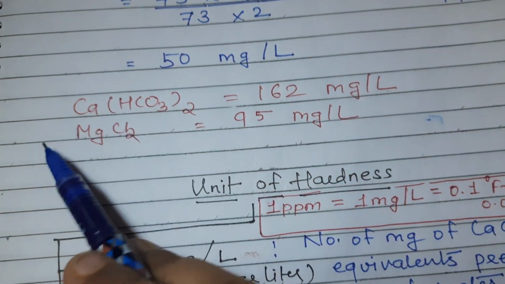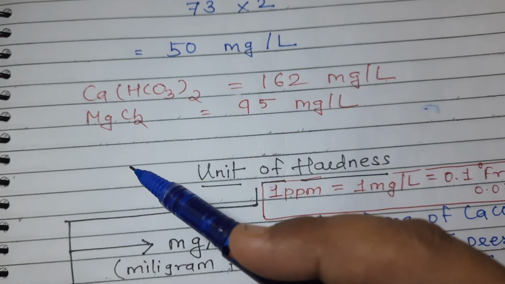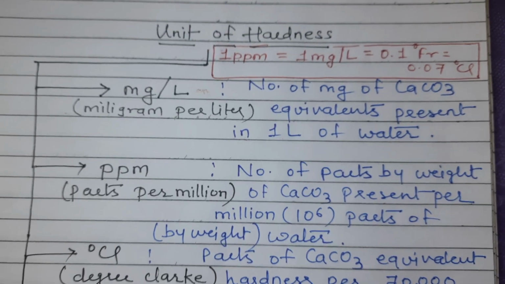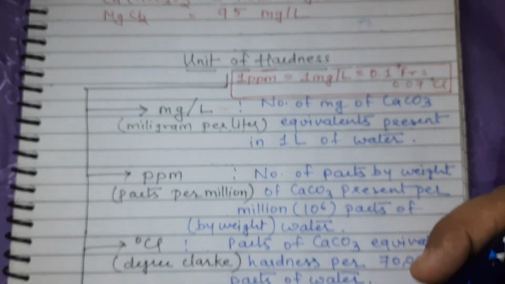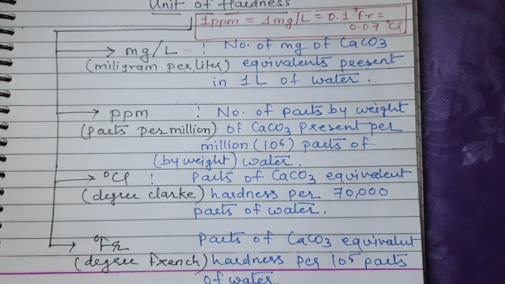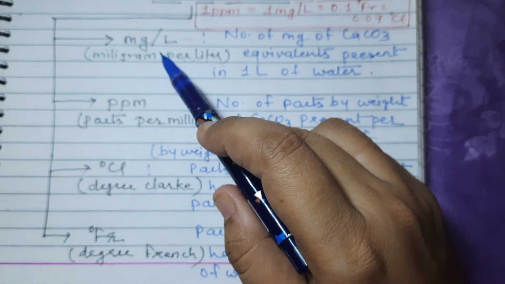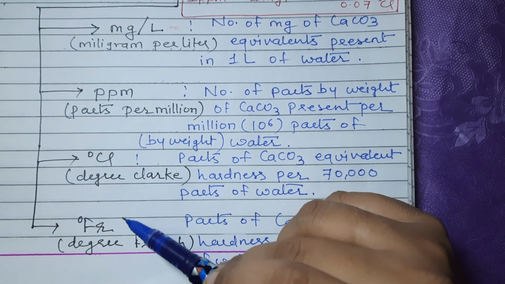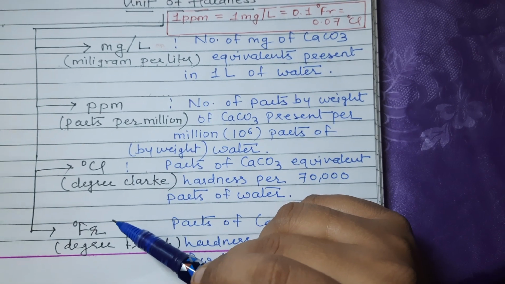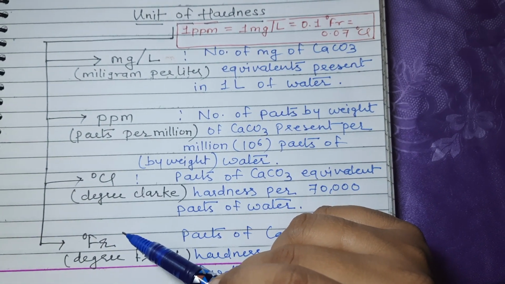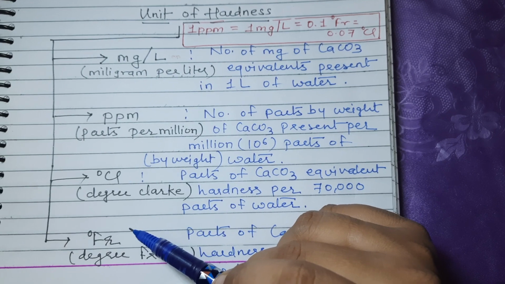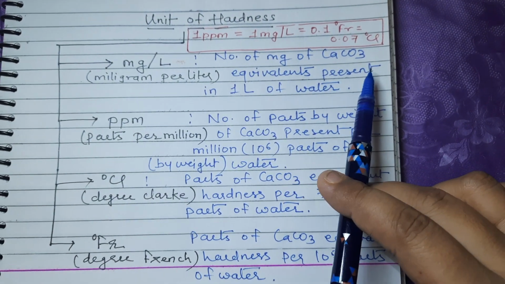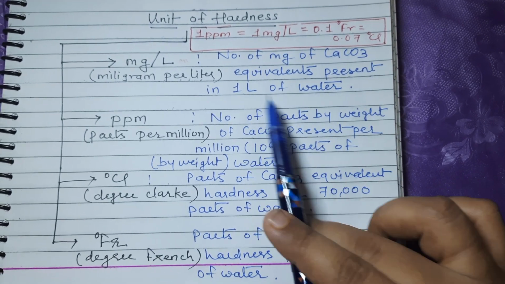Similarly, you can also convert these two quantities and you can comment your answer in the comment box. The last topic is units of hardness, and we actually have 4 units of hardness. One is milligram per liter, ppm, degree Clark and degree French. Whenever you are expressing hardness in terms of calcium carbonate equivalent, you always require a unit. So what is milligram per liter? Number of milligrams of calcium carbonate equivalent present in 1 liter of water.